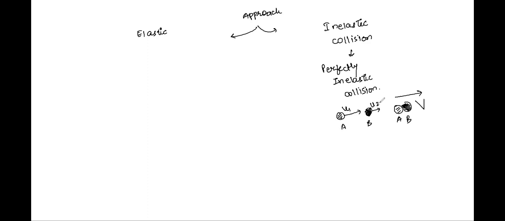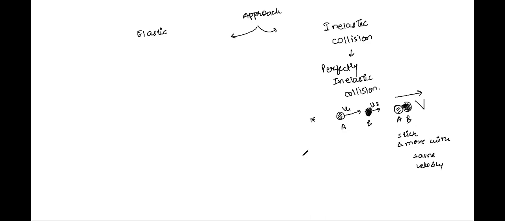Both are moving, right? One body comes and sticks with the other body and they move together with the same velocity. This is the case of an inelastic collision, right?